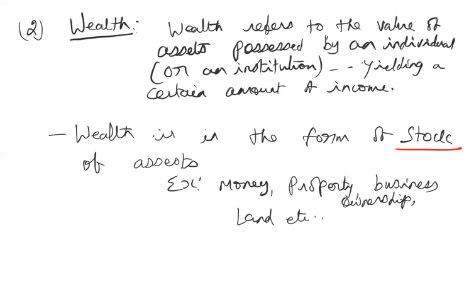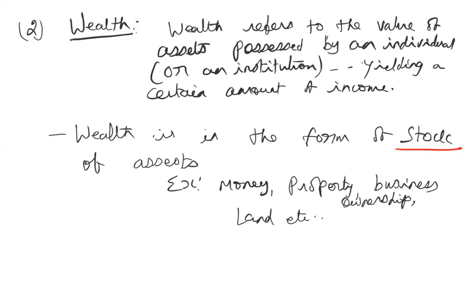We say this person is wealthy, this person is rich. So why do we say that? Because if a person is owning these kinds of property, these kinds of assets, then it implies that he or she or that institution has financial freedom. At any point of time, they can utilize these assets to suit their lifestyle. They can use all their assets, so they have that kind of financial freedom. So that is why we call them wealth.